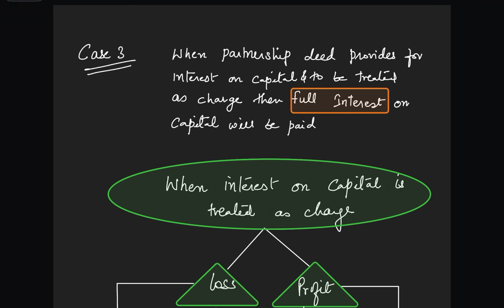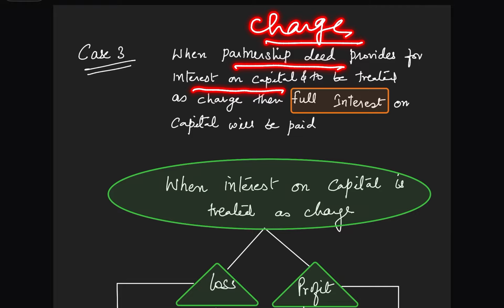Now in case number 3, when the partnership deed provides for interest on capital and clearly informs that it is to be treated as a charge, then full interest on capital is given. So dear students, please see that this decision is given in the partnership deed, that the interest on capital has to be treated as a charge.